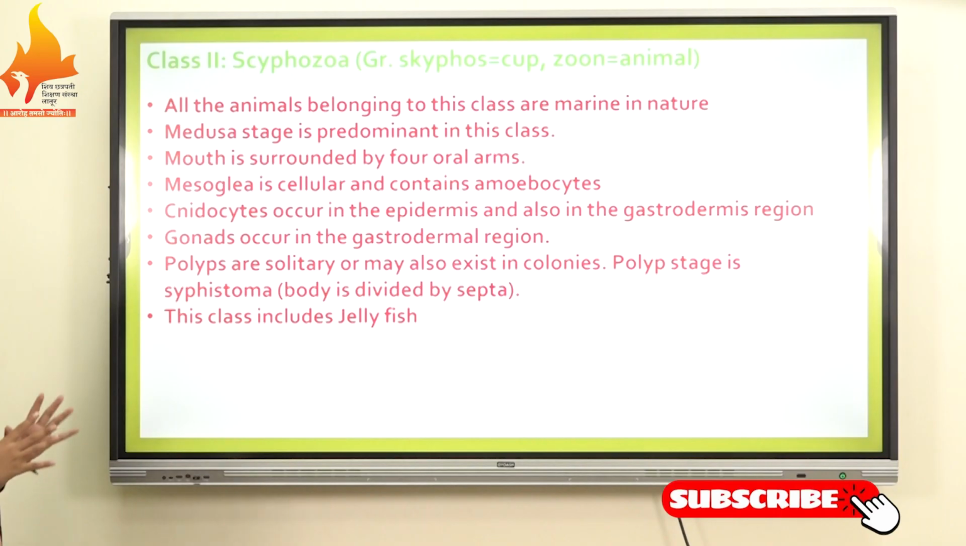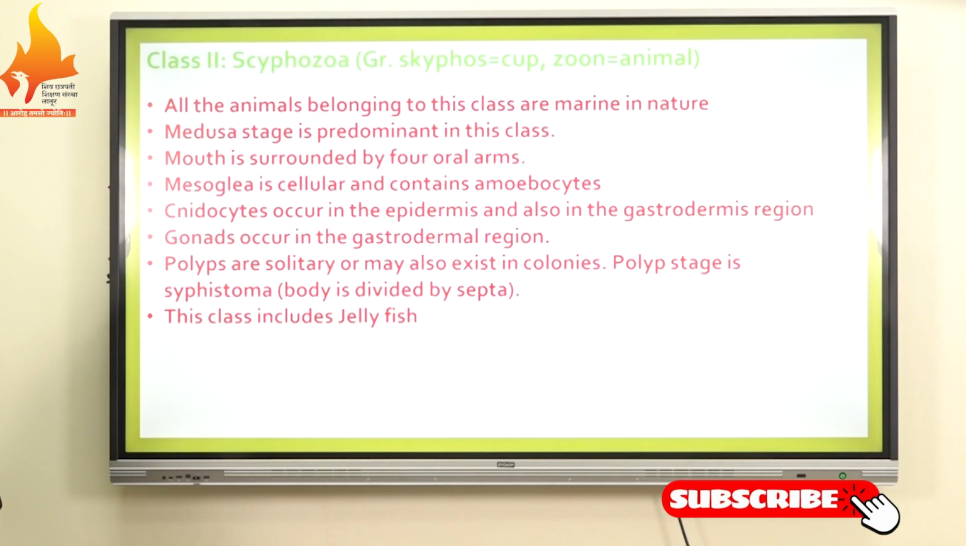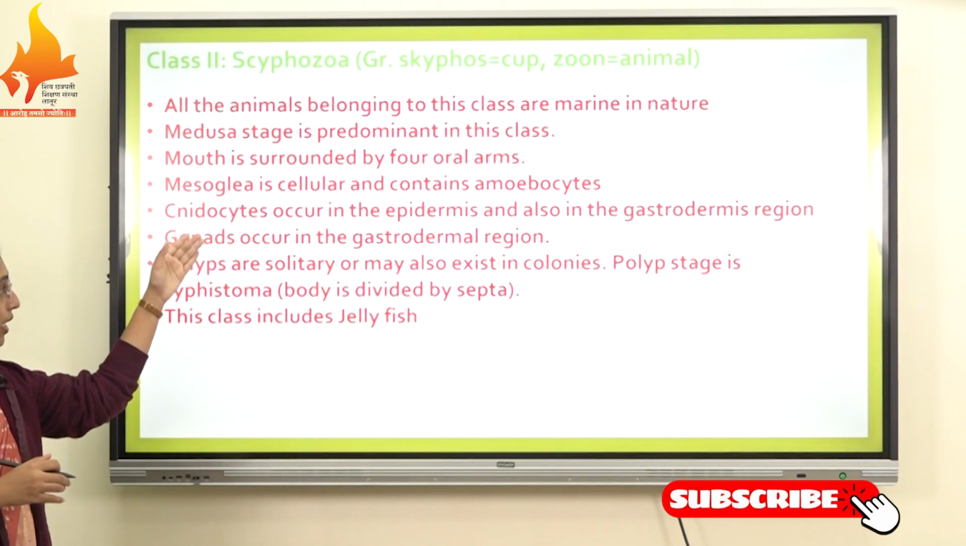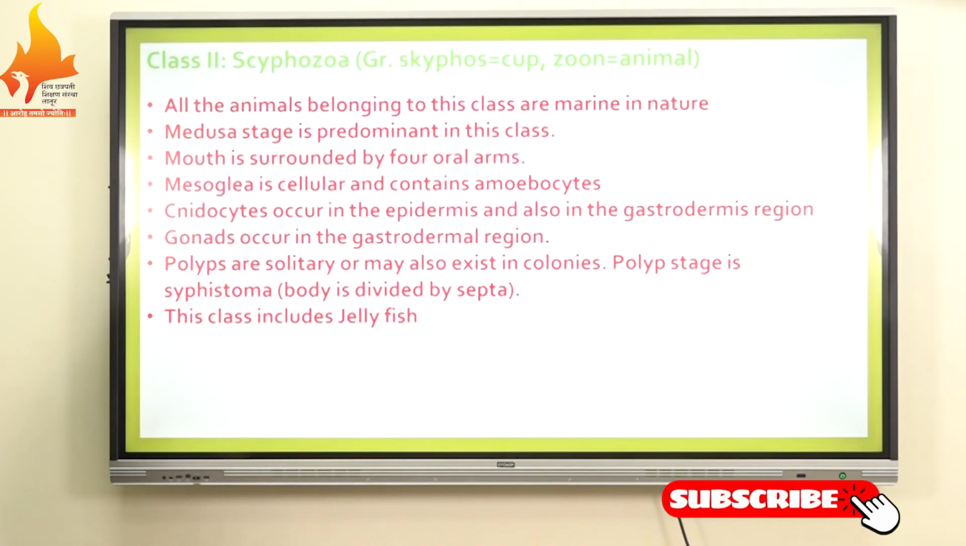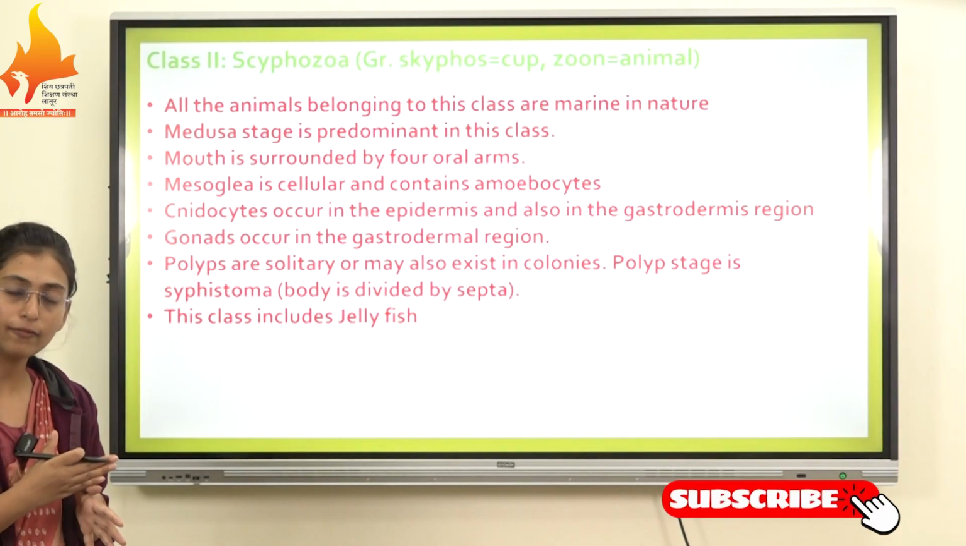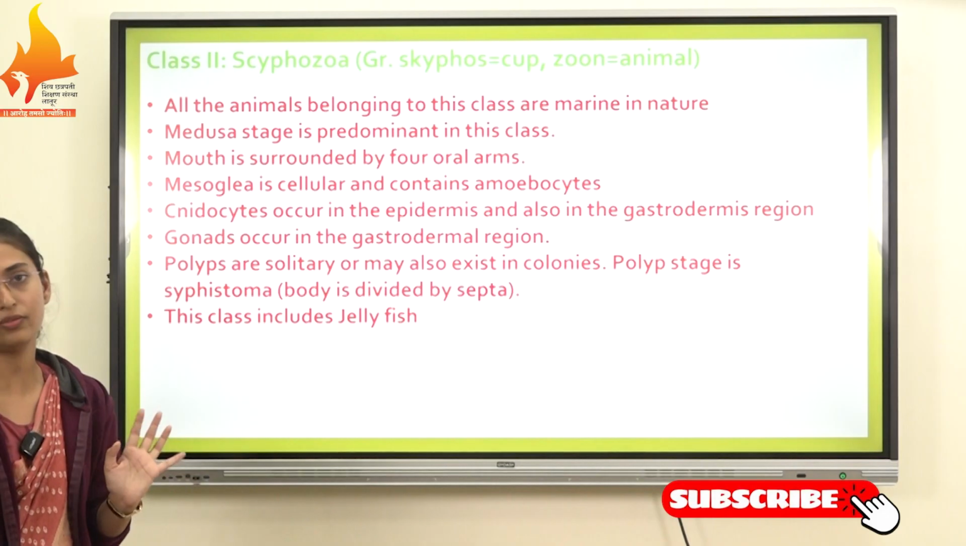So all the animals belonging to this class are marine in nature. All these organisms live in marine water. The Medusa stage is predominant in this class, Scyphozoa, where most organisms look like a Medusa, like a jellyfish.